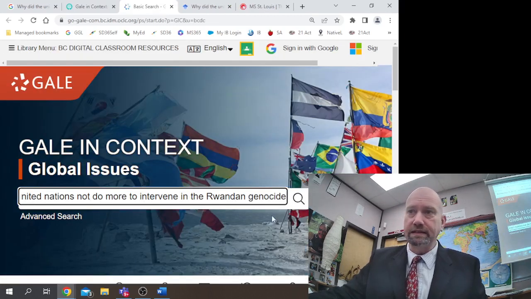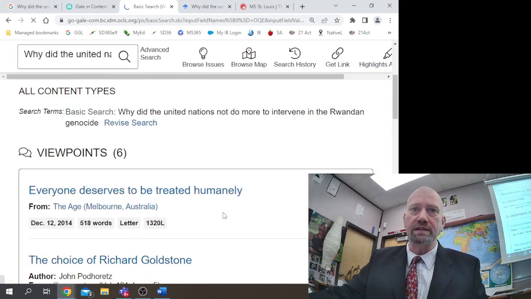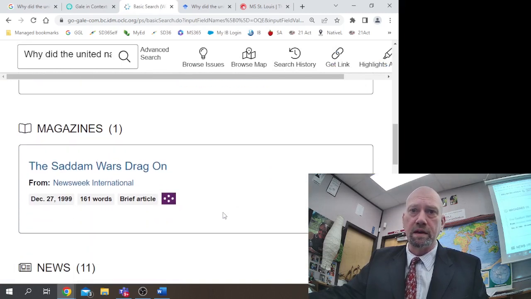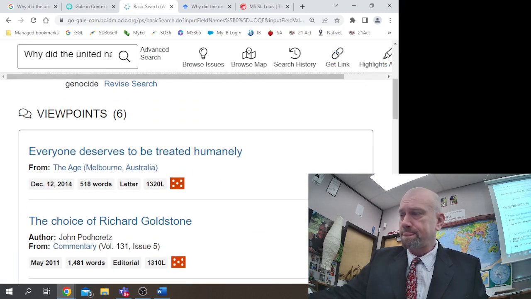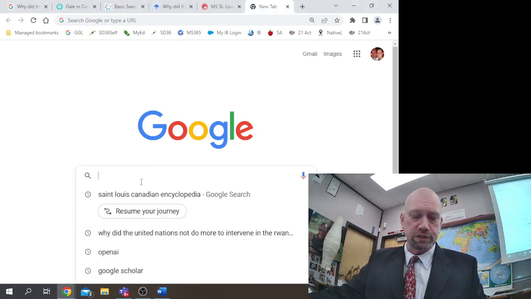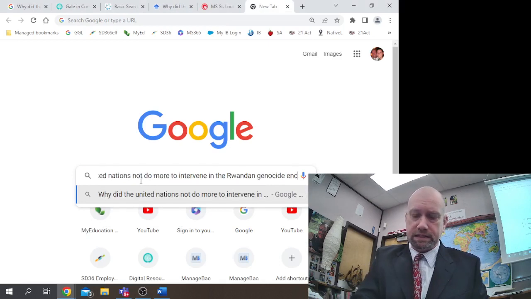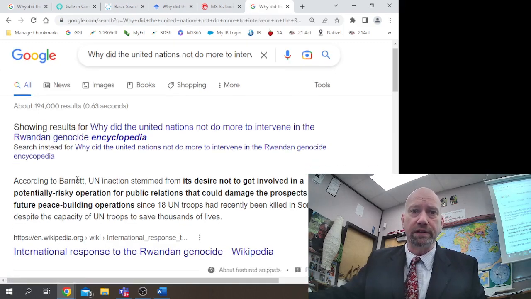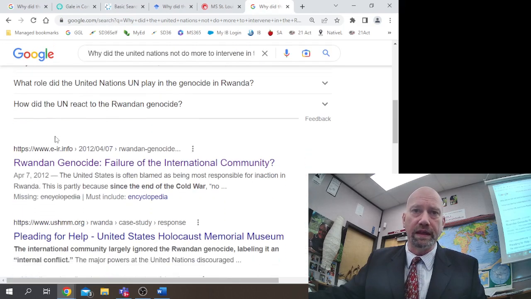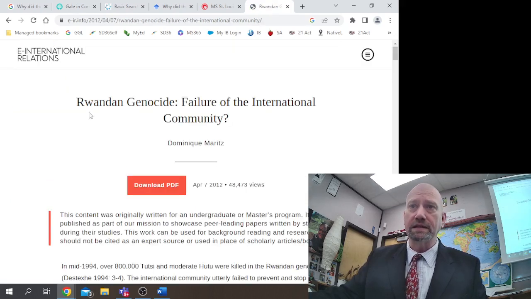I'm going to put in that same search here, and we'll see that we get some sources coming up. If I'm just using a regular Google search, I can add the word encyclopedia and see if that refines my search. I get Wikipedia. I want to avoid that and see if there are any other things that come up. Let's take a look at this article that comes up.